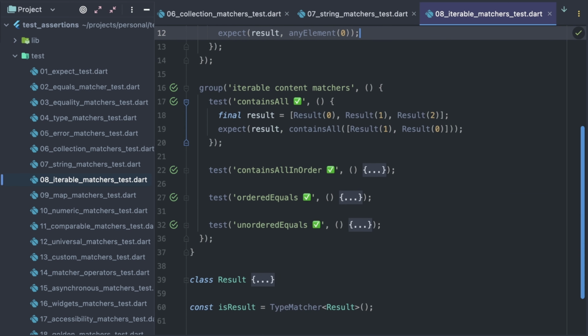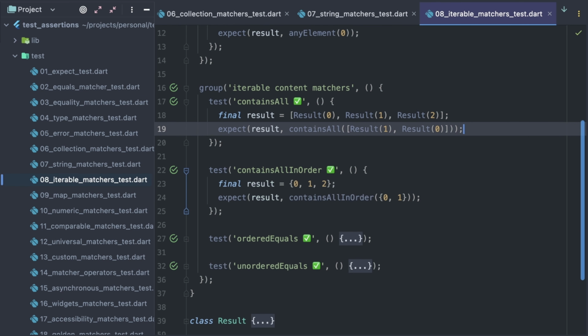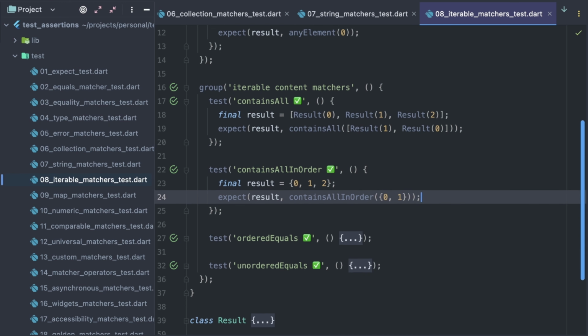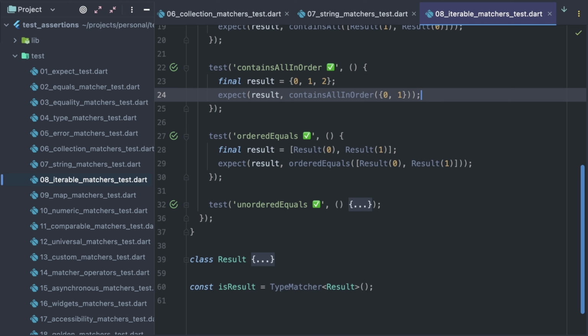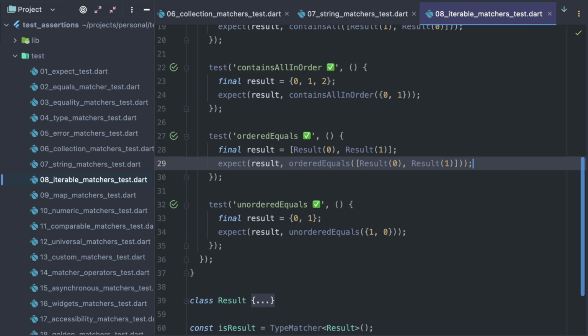Matchers containsAll and containsAllInOrder verify that the iterable passed as a parameter is a subset of the actual iterable. containsAllInOrder also cares about items order. The actual iterable can have additional elements. Matchers orderedEquals and unorderedEquals check that the actual iterable is of the same length and contains the same elements as the passed iterable, optionally verifying items order.